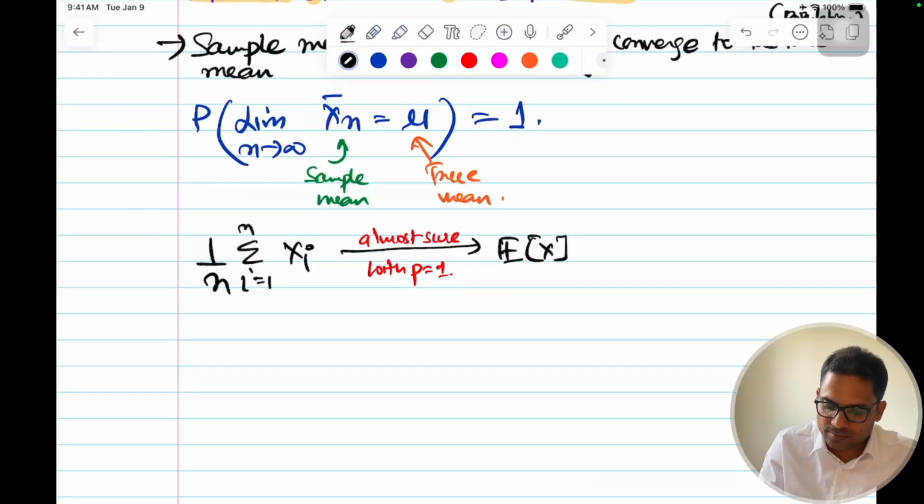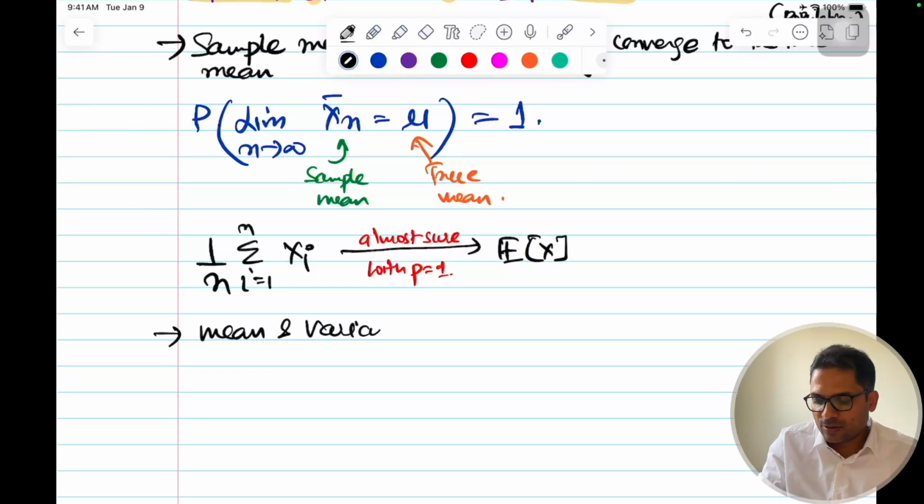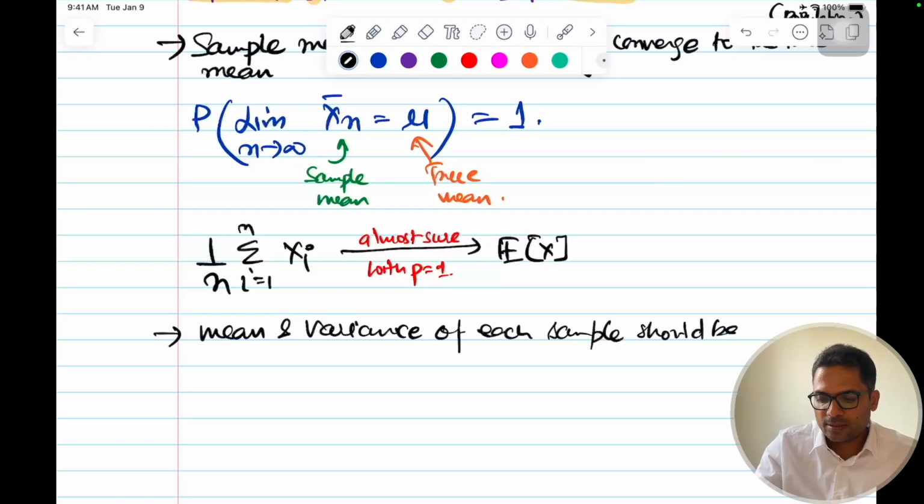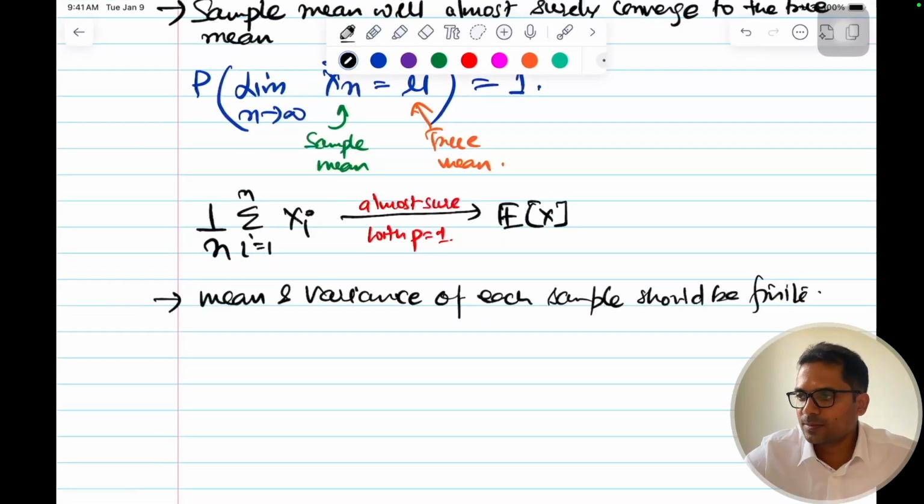But there are some assumptions or requirements to fulfill: the mean and the variance of each sample should be finite. That's the requirement.